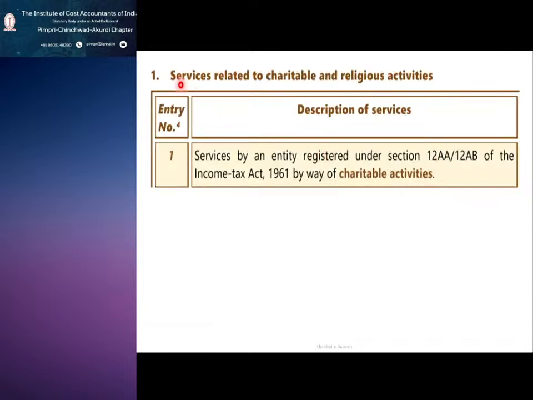So we will complete this charitable trust. The first one, entry number 1, is services related to charitable and religious activities. Any services registered under section 12AA or 12B of the Income Tax Act by way of charitable activities are exempted from GST.